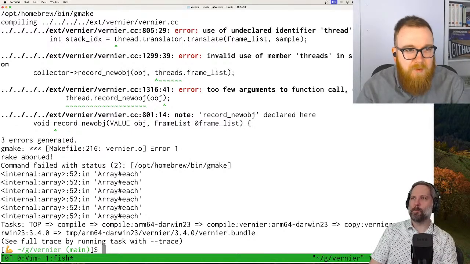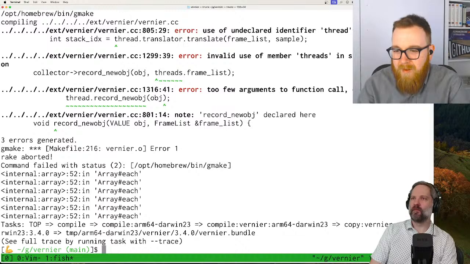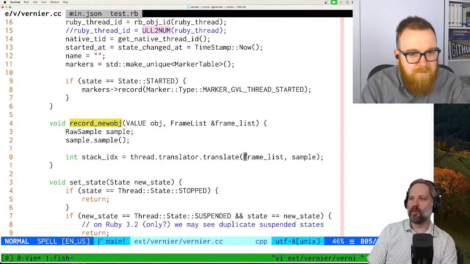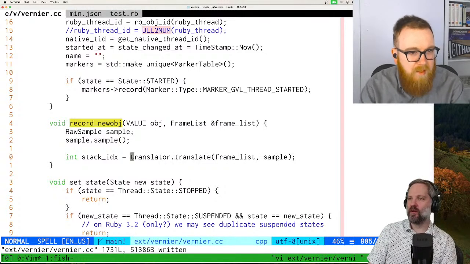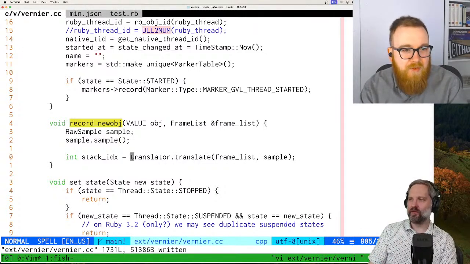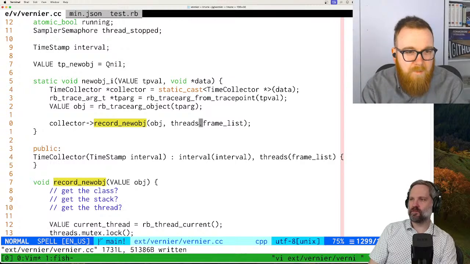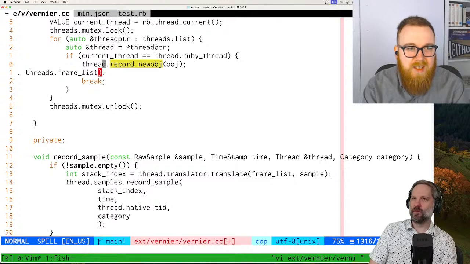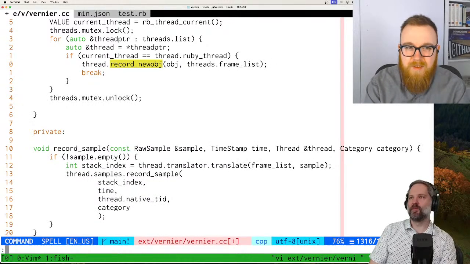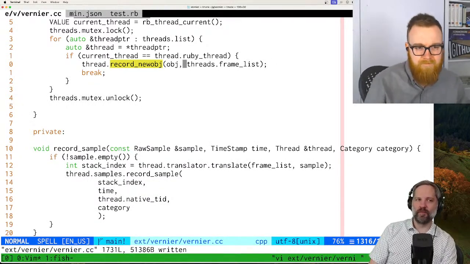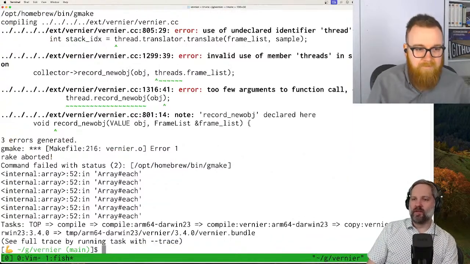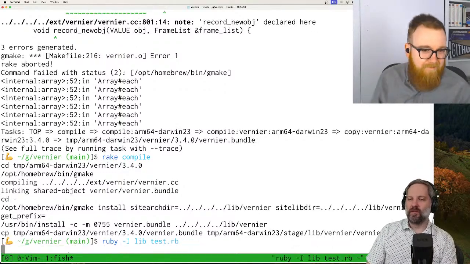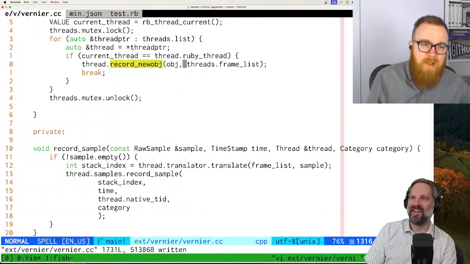I made two mistakes. So first is we're already inside thread, so we don't need to call thread dot. So no thread dot here. And then the second mistake is I made this addition to the wrong one. I made the change in the static class, not the instance class. Okay. And it doesn't crash. That's good.